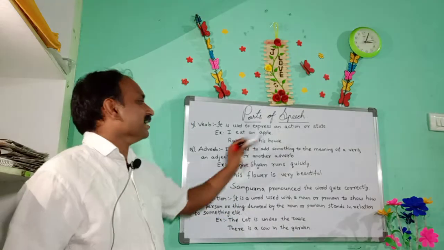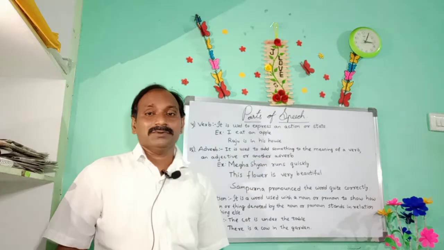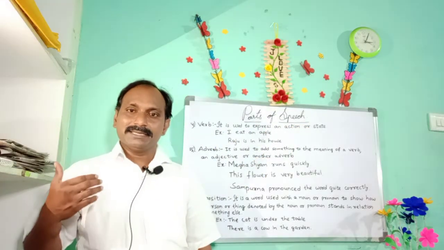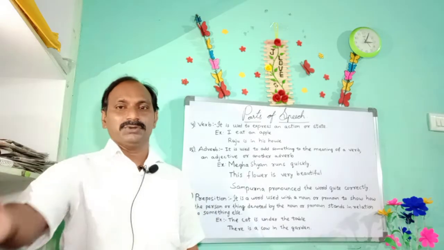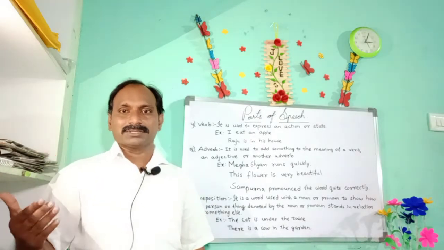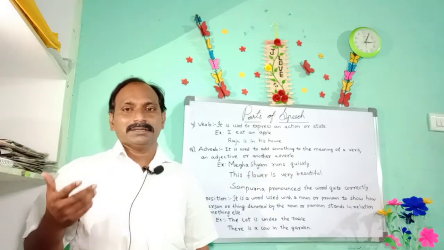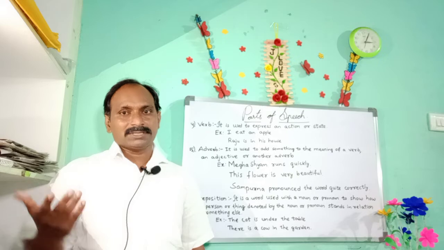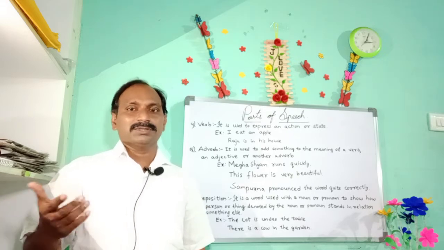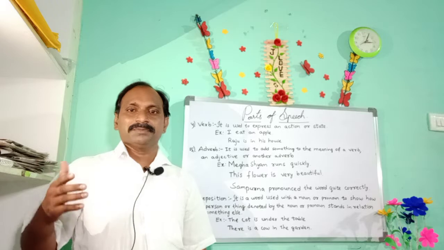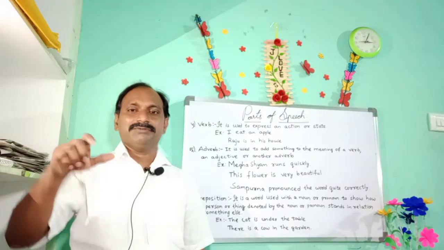So action words are called verbs, and also state-denoting words. State in the sense of whether it is a present state, past, or future state. Time-denoting words are also called verbs, in the sense of tense, time. So they refer to some time. For example, I will come tomorrow. That means the word will is denoting a future action.